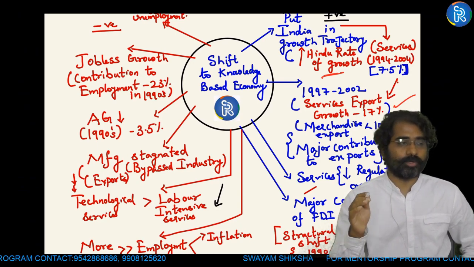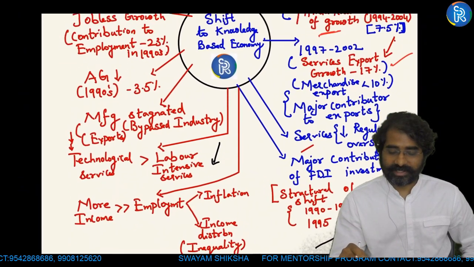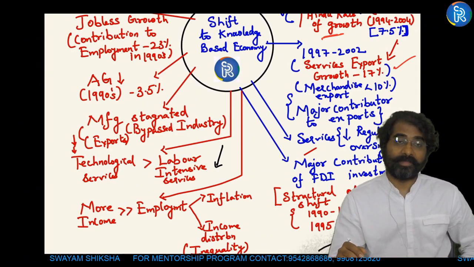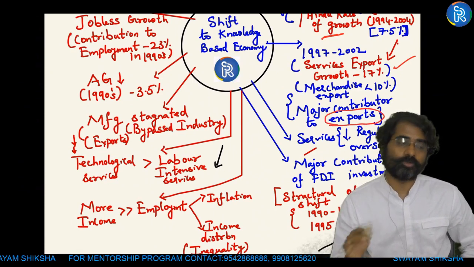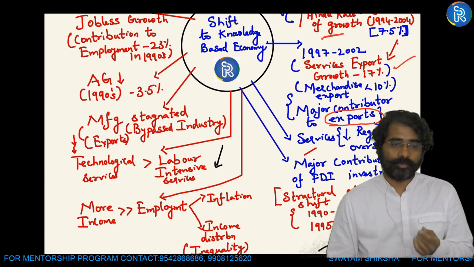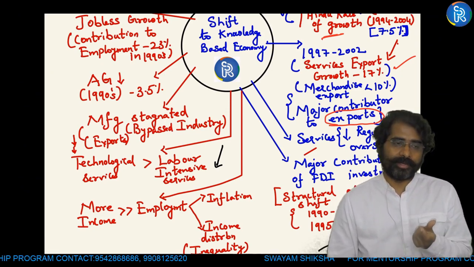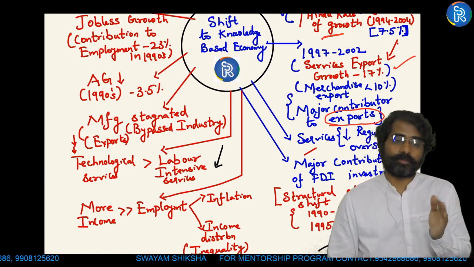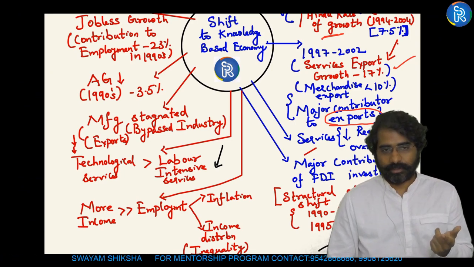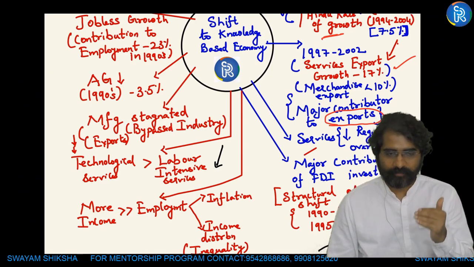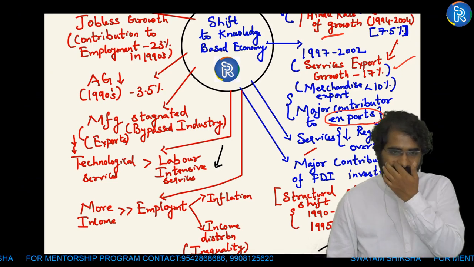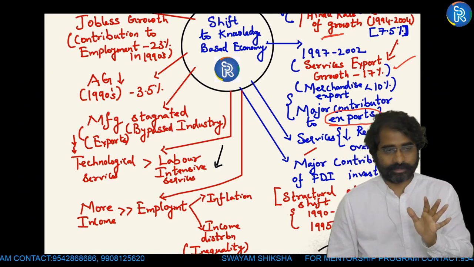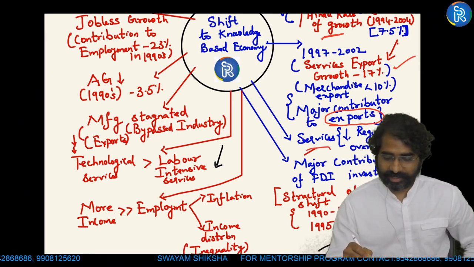From 1997 to 2002, services export growth was 17%, but manufacturing export, merchandise export, was less than 10%. So the services sector was a major contributor to our exports also. This is one more positive aspect which I'm trying to push, and I'm showing it through a number here. One way of writing it: services sector exports were more than manufacturing sector exports. What I'm trying to say is, if there is scope for writing a point with a fact, which will bring in validity and as per the demands of the question, you have to push the fact.